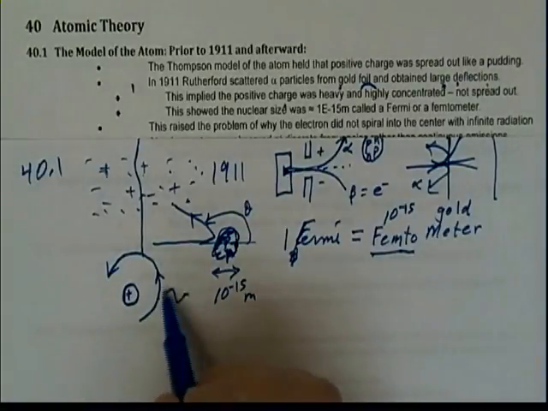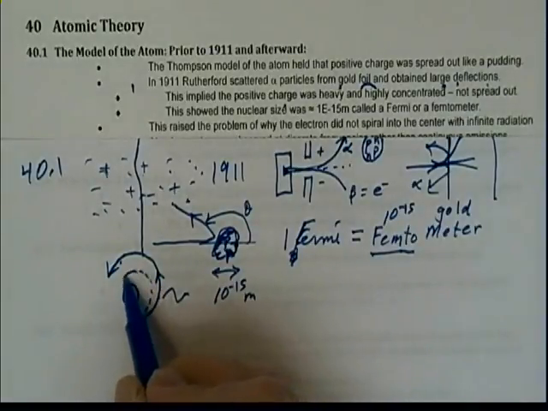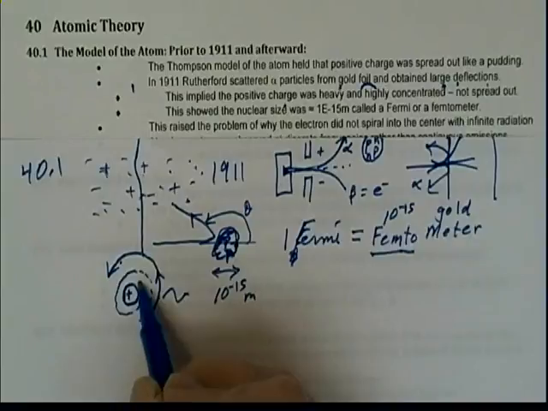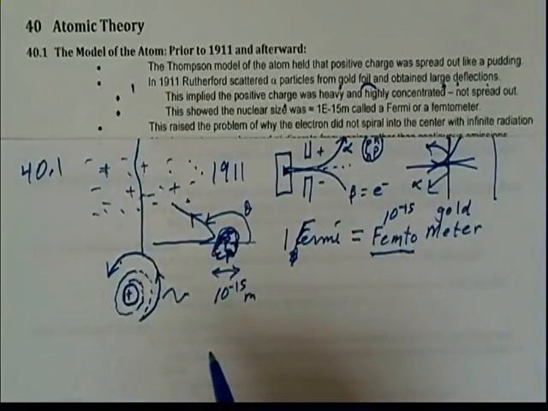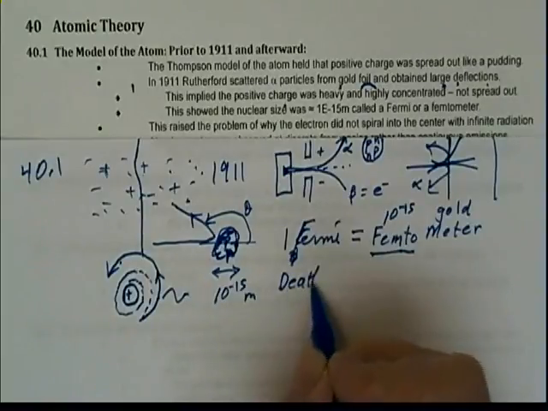So radiation should come from this electron, and it should begin to dive closer and closer as it loses energy, into the nucleus. This was actually called the death spiral.